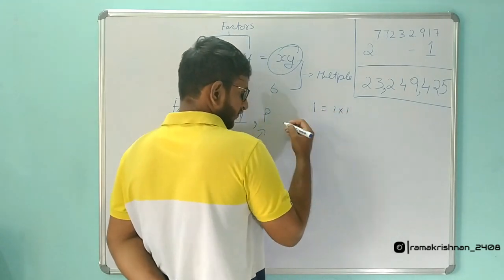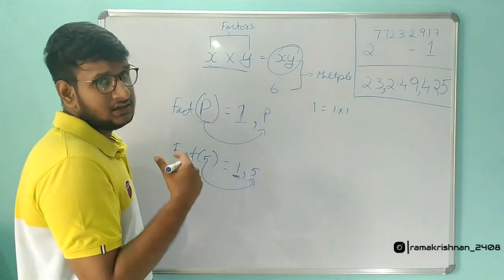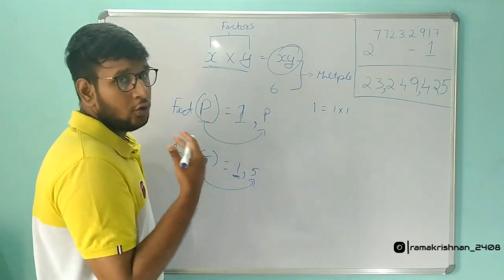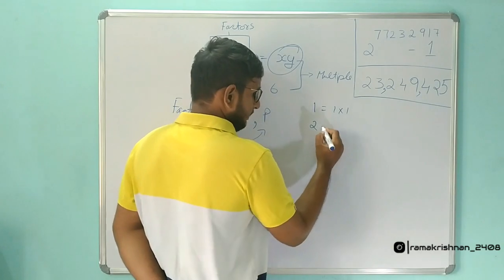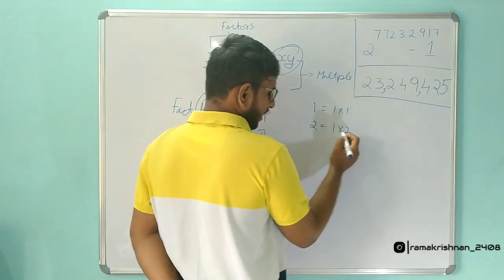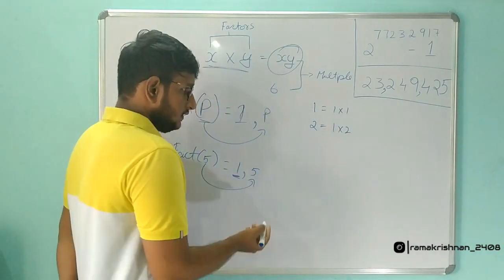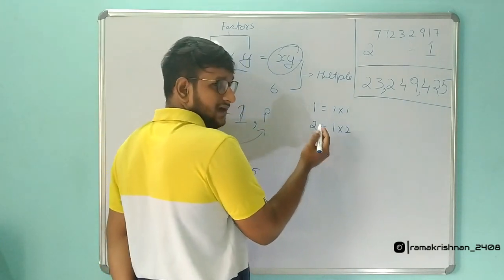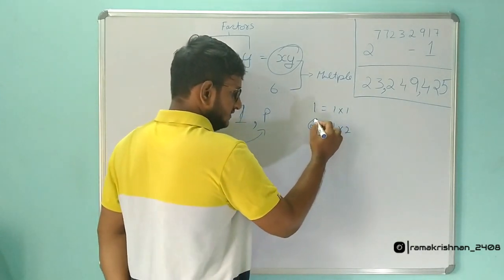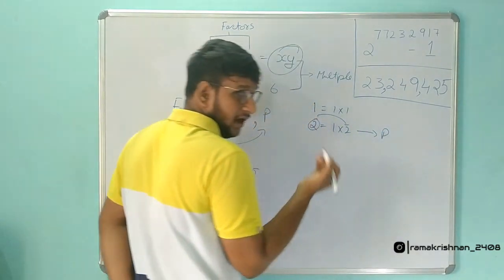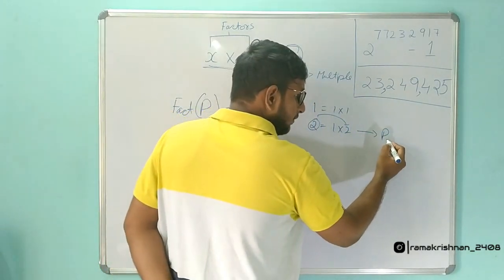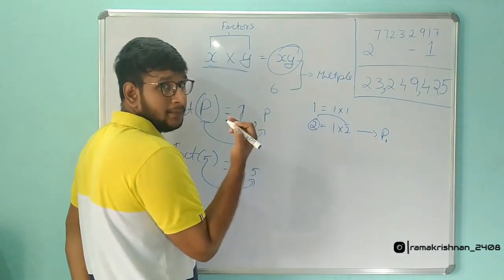So we neglect 1 in case of prime numbers. We don't include 1 as a prime number. Then let's take 2. 2 can be written as 1 into 2. There are only 2 factors, and those factors are 1 and the number itself. So it is a prime number. This is the first prime number, and it is the smallest prime number as well.